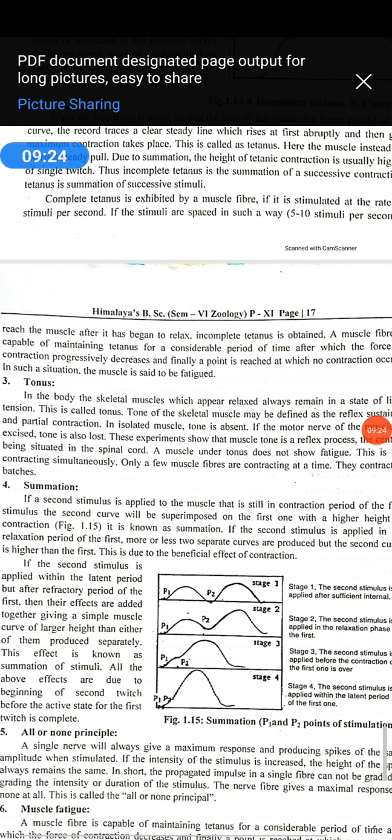So students, here we finish the properties of the muscle, and in the next period we will study the sliding filament theory and the mechanism of muscle contraction by the sliding filament theory.